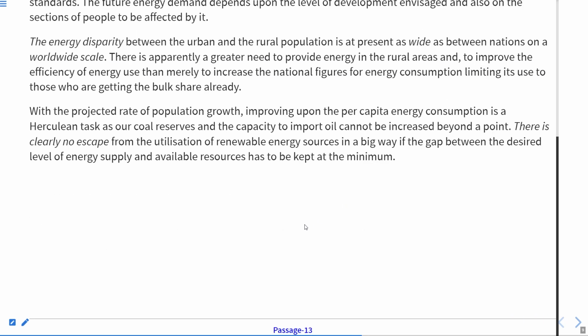The next question is, the author feels that increasing per capita use of energy is. First, we have to look for this line, energy per capita. With the projected rate of population growth, improving upon the per capita energy consumption is a Herculean task.